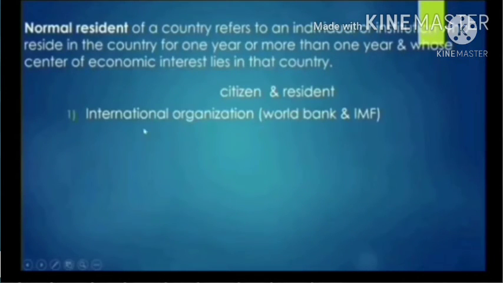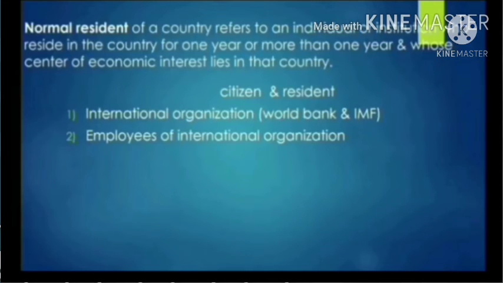So here we have some examples of non-residents of a country. These are said to be non-residents of a country because of some reasons. International organizations like World Bank, WHO, IMF are not treated as residents of any country but of the international area. These are non-resident organizations for that country in which they are situated. Employees of international organizations are considered residents of the country to which they belong and not of the international area.